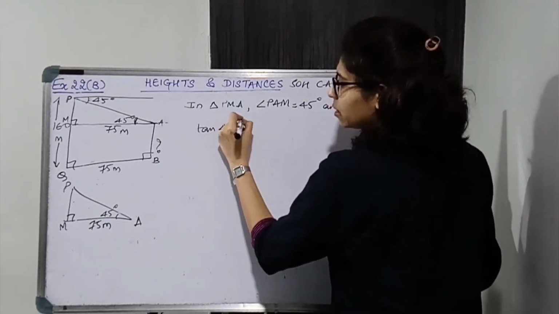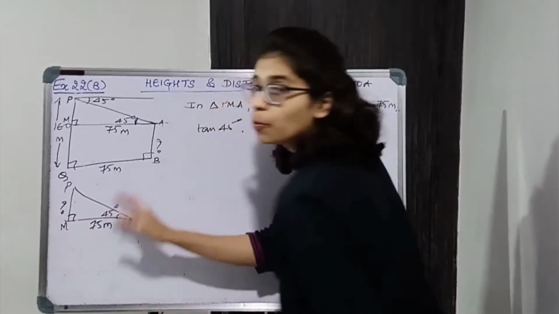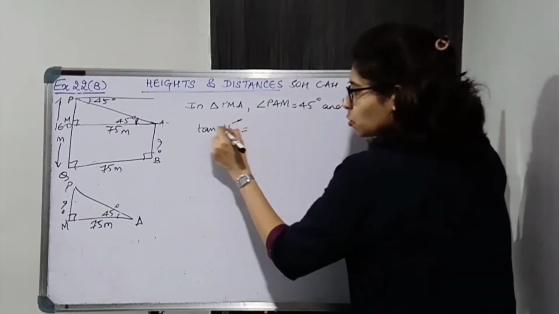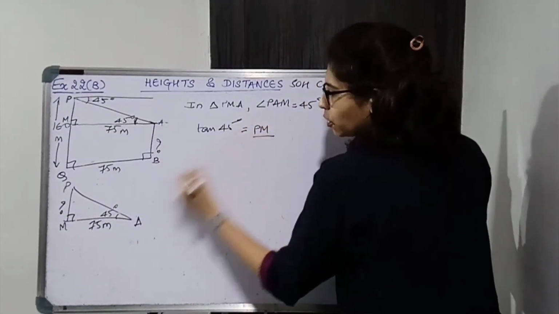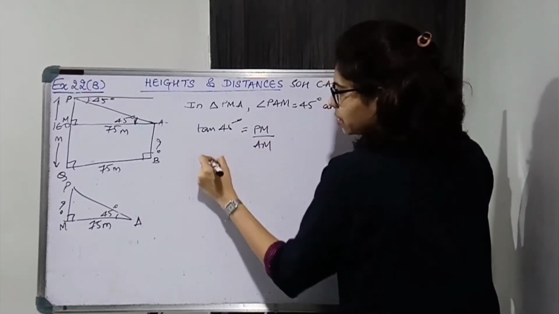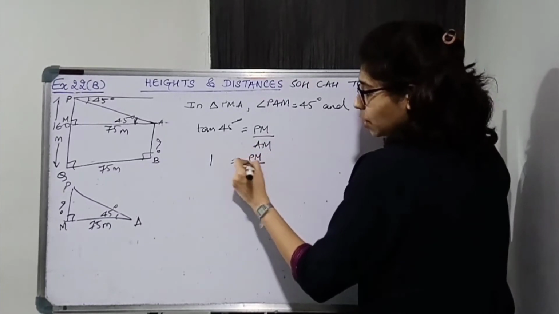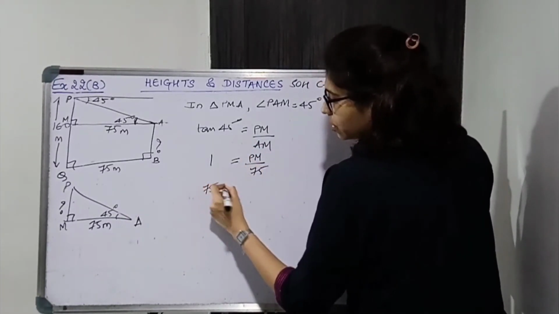Why tan of the angle? Angle का adjacent पता है, angle का opposite find करना. Opposite and adjacent come in tan, TOA. So tan 45 is equal to opposite upon adjacent. This is 1. So PM upon AM is 75. Shift 75 into 1 gives 75.